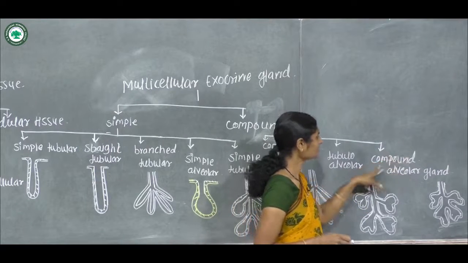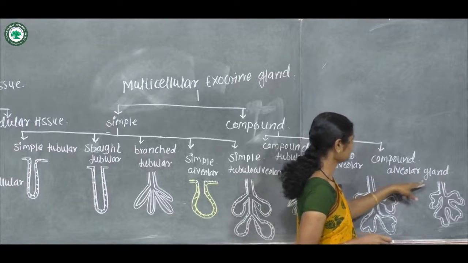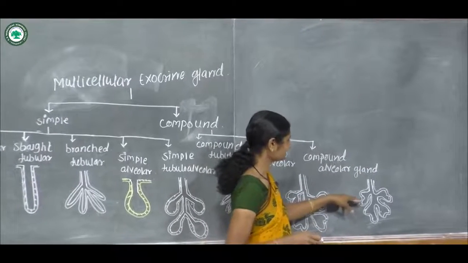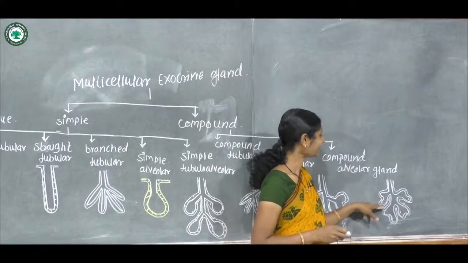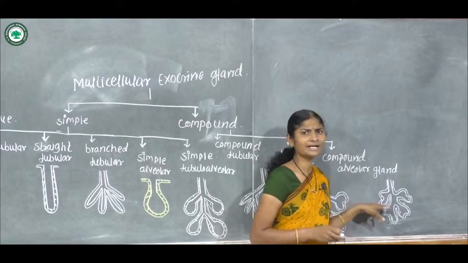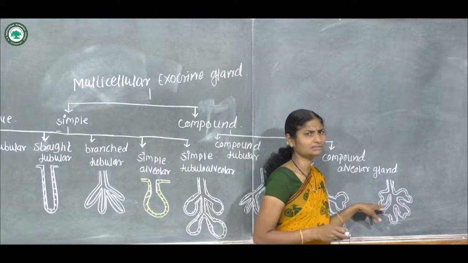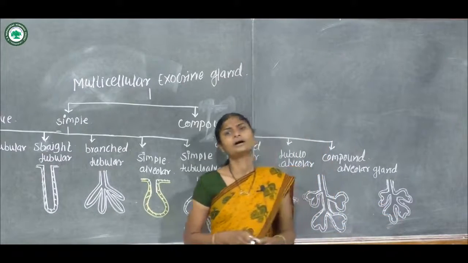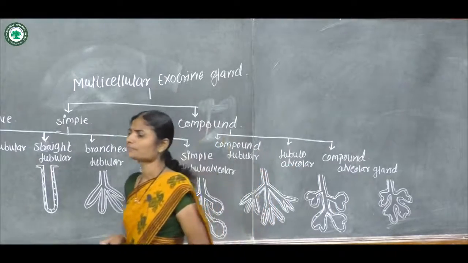Last type is compound alveolar gland. In these compound alveolar glands, alveolar sacs are divided into different branches. Such type is found in mammary glands.